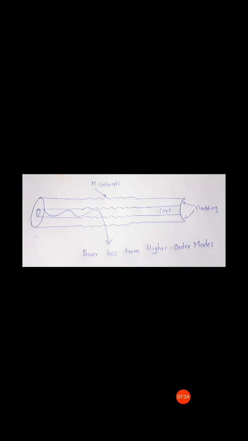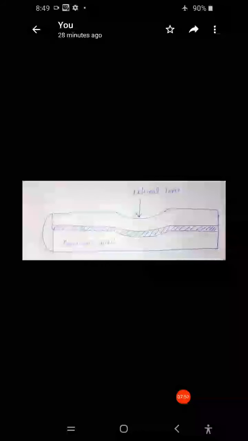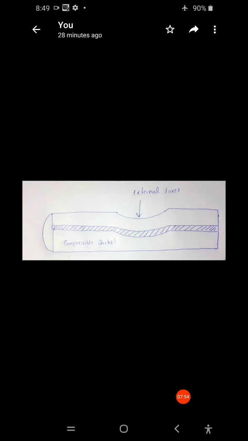So we can observe the extending compressible jacket for the optical fiber. This figure shows the compressible jacket for the optical fiber. Whenever we apply an external force to the optical fiber, this compressible jacket will protect the optical fiber from external forces. So there will be no bends for the optical fiber here. It means that the fiber will tend to stay relatively straight here.